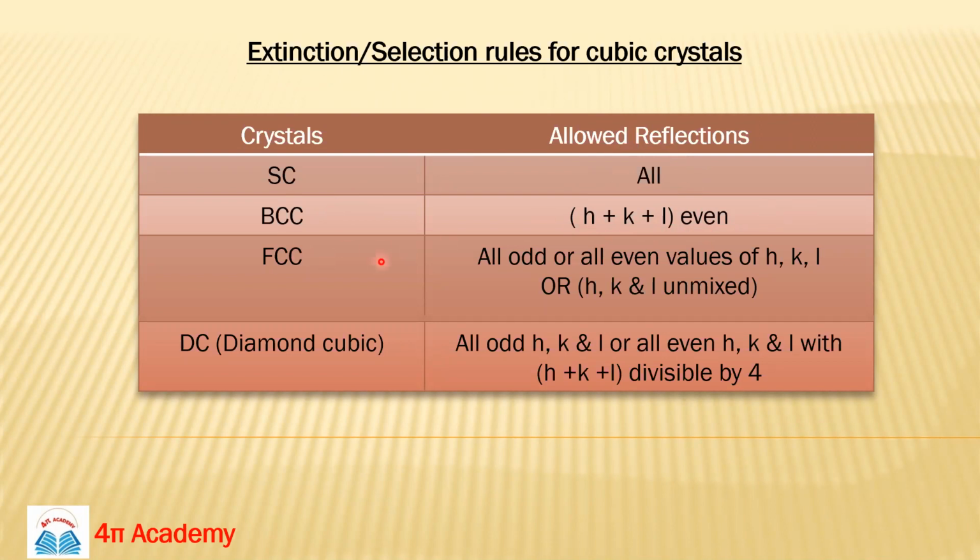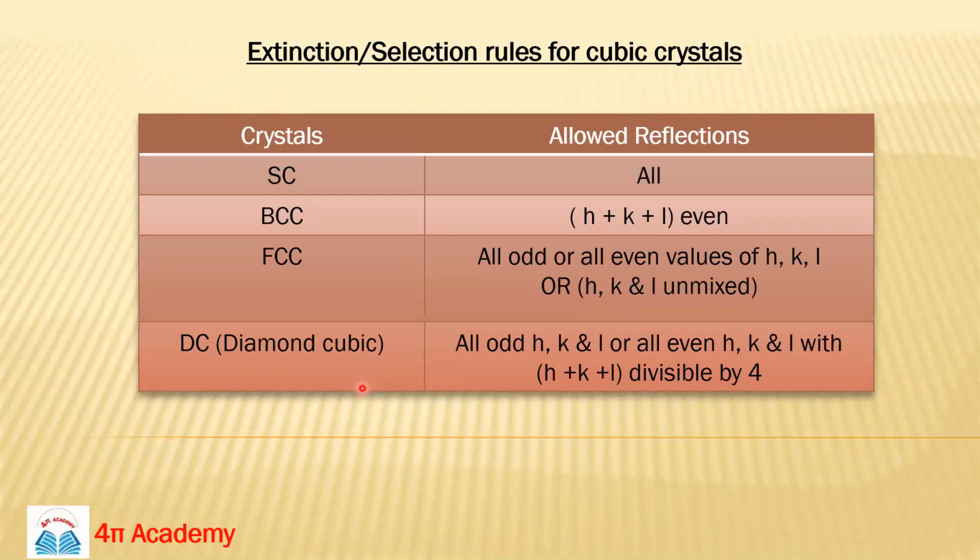In FCC crystal structure, all odd or all even values of HKL should be there, then we can get peaks. For diamond cubic also, the condition is all odd H, K and L or all even HKL, but the main condition is that the sum of these values should be divisible by 4. In this case we will get the peak for a diamond cubic crystal lattice.